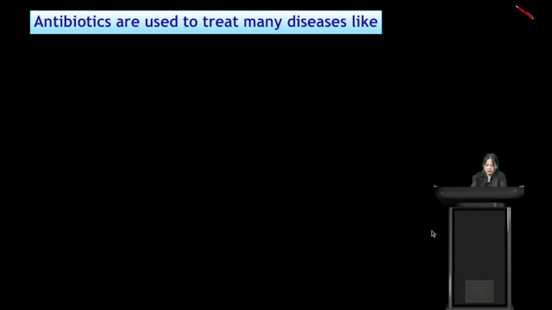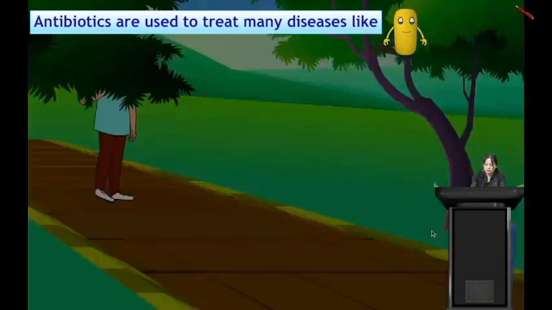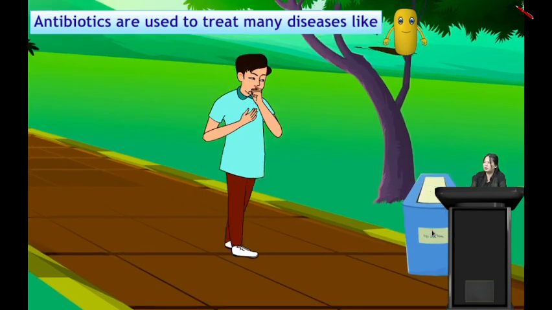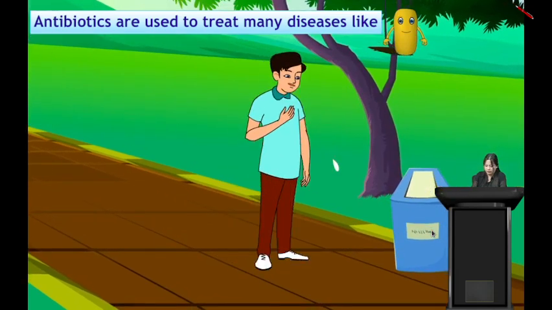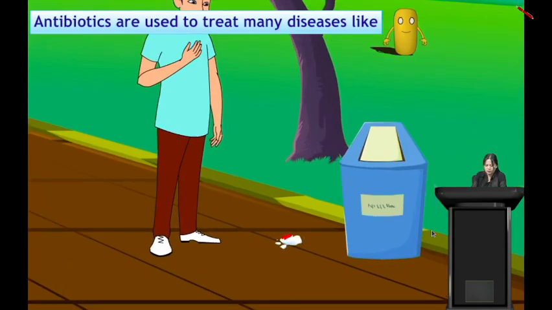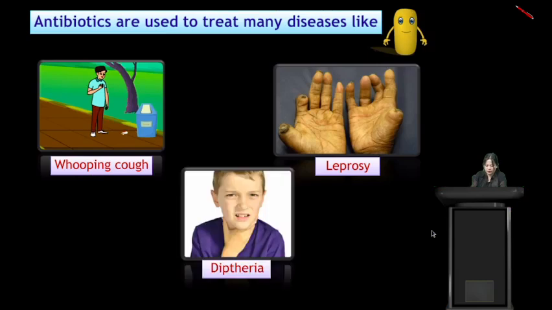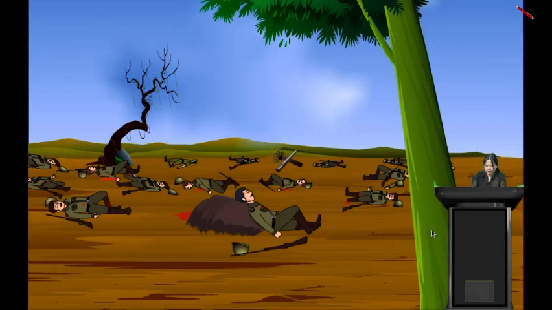Antibiotics are used to treat many diseases. Some of the diseases which are treated by using antibiotics include whooping cough. This is one disease which is treated by using antibiotics. Another is leprosy, which is also treated by making use of antibiotics, and another is diphtheria, which is also treated by making use of antibiotics.